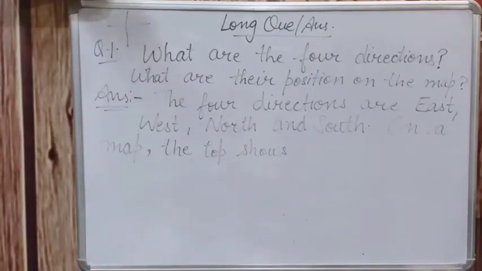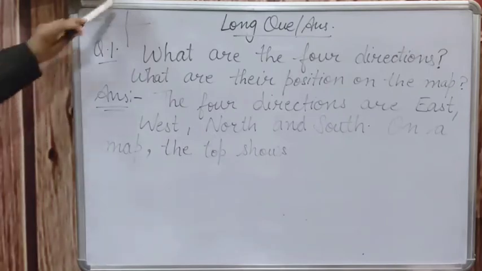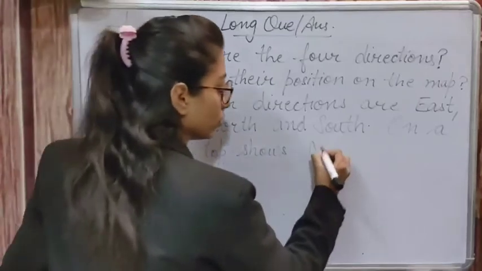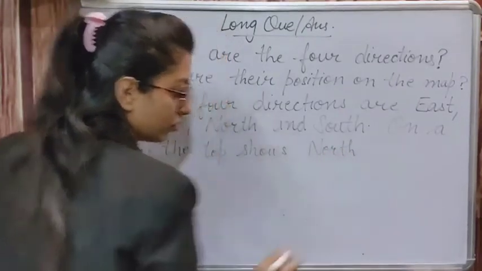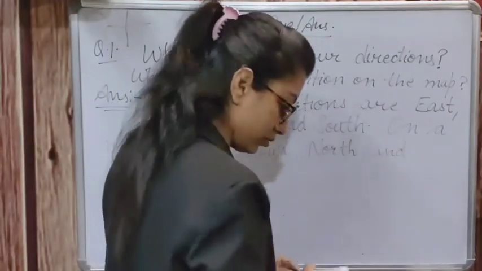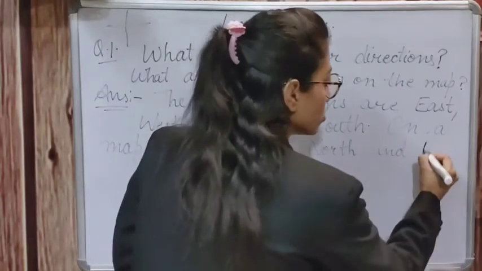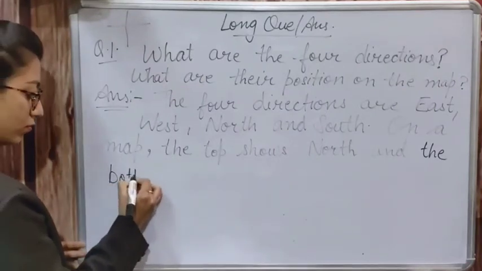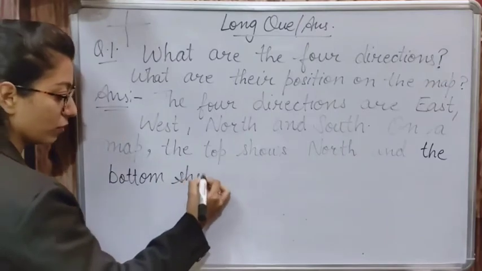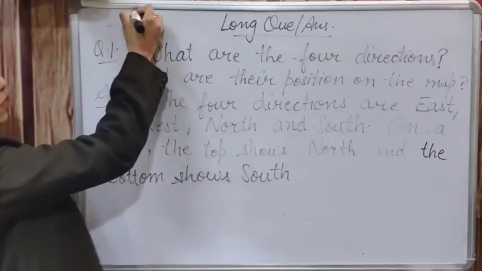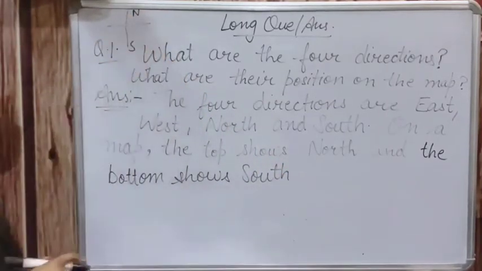So what do we call that? The top shows north and the bottom shows south. Right? Top shows north and the bottom shows south.